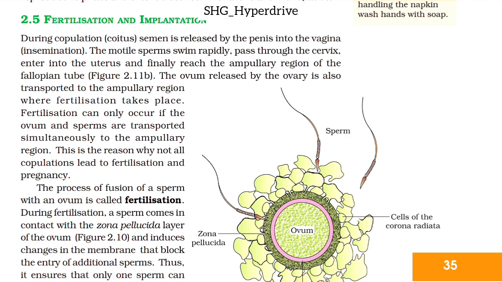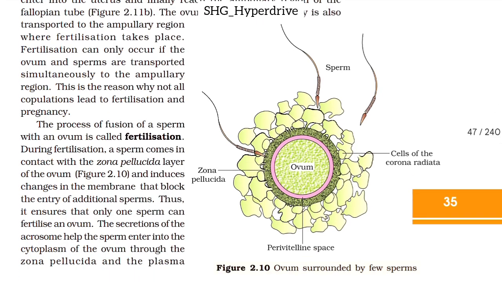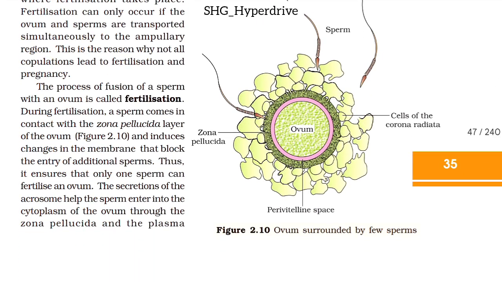This is the reason why not all copulation leads to fertilization and pregnancy. The process of fusion of a sperm with an ovum is called fertilization. During fertilization, a sperm comes in contact with the zona pellucida layer of an ovum and induces changes in the membrane that blocks the entry of additional sperms. Thus, it ensures that only one sperm can fertilize an ovum.